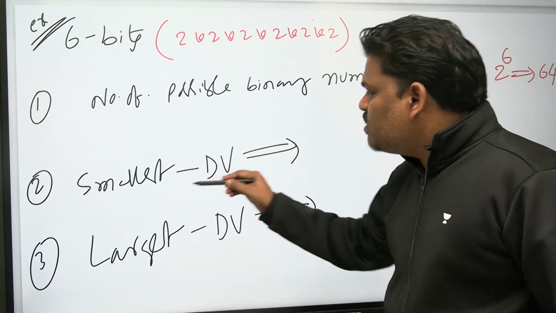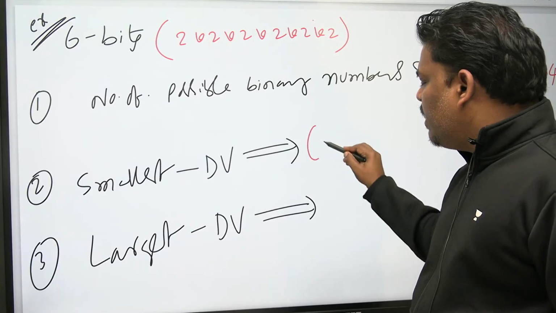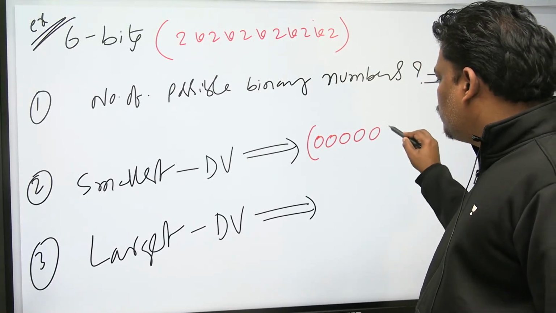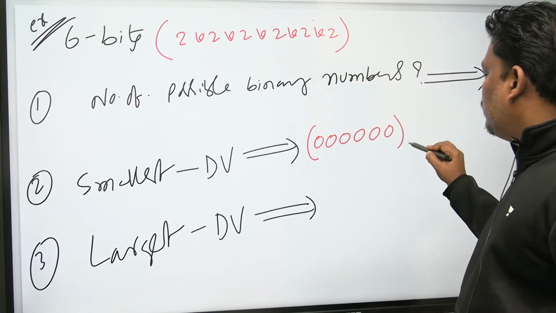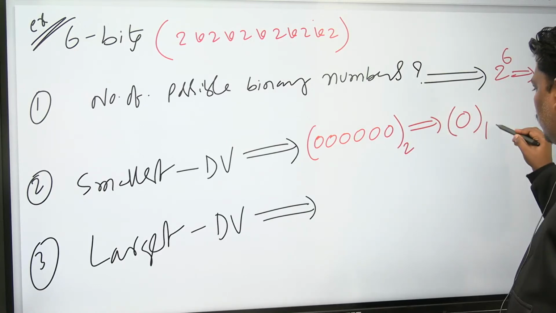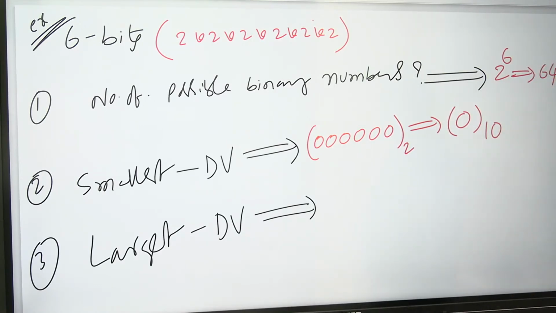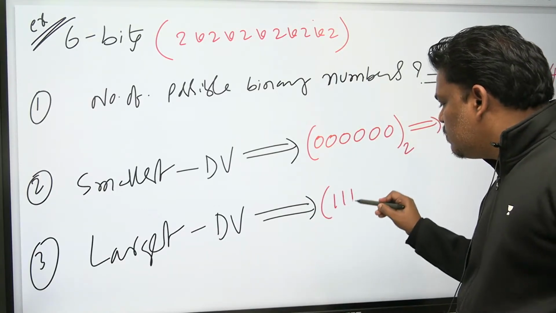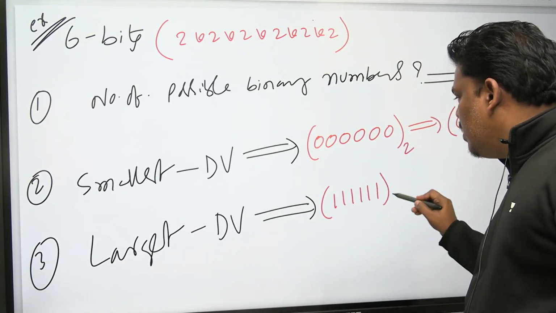What is the smallest decimal value? If you want the smallest decimal value, see the binary number: 6 zeros. Decimal value 0. Now let's go to the largest decimal value. What is the answer? 6 ones. Largest decimal value is 6 ones.